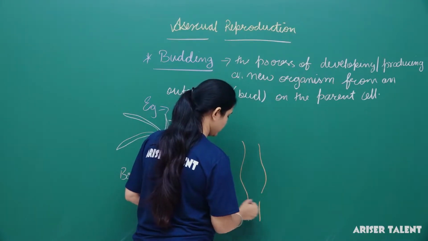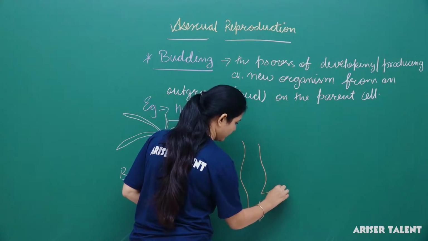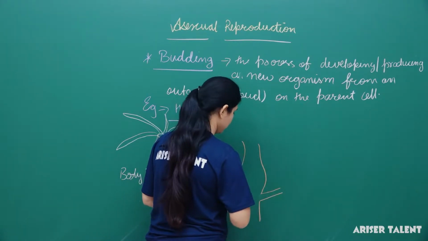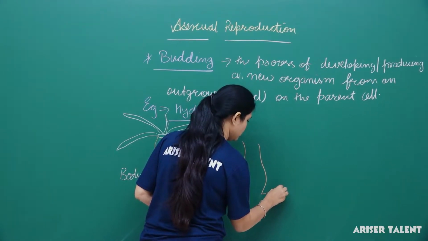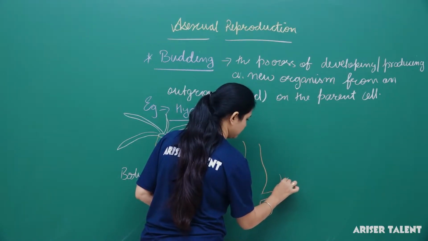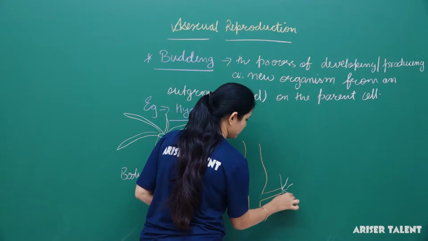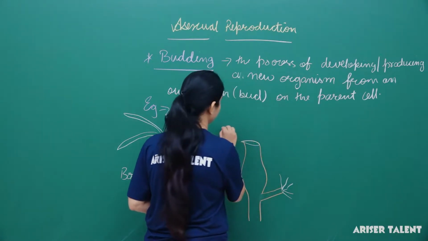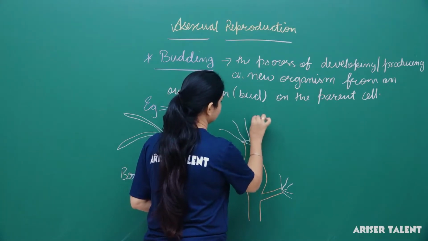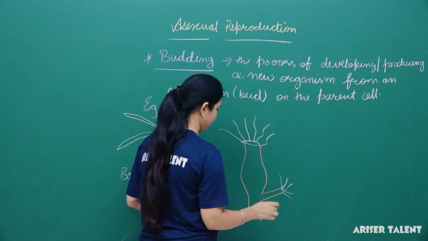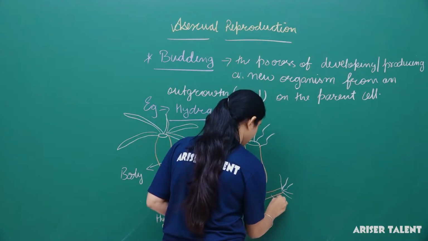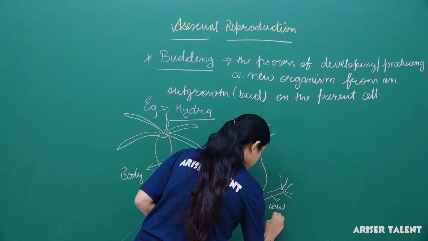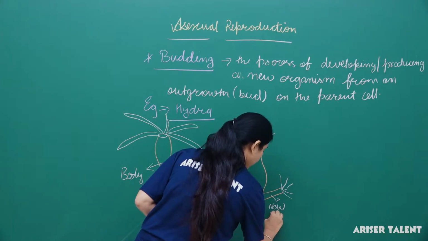This outgrowth grows because of the continuous division in the cells, and then forms a new part or new organism that looks similar to the Hydra. Here I should mention the new cell or new Hydra.